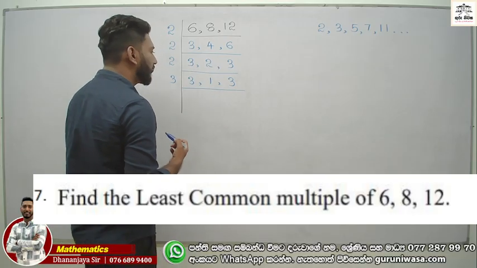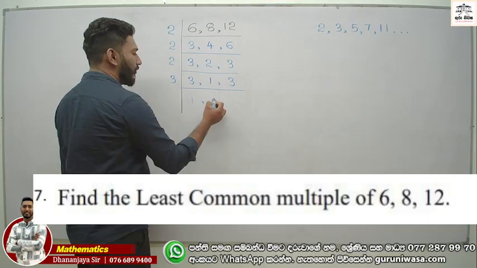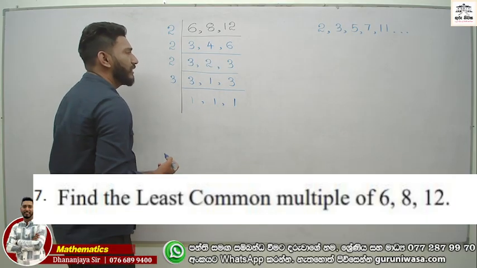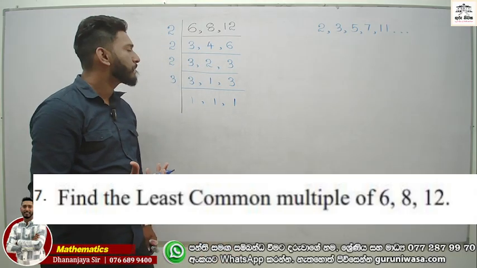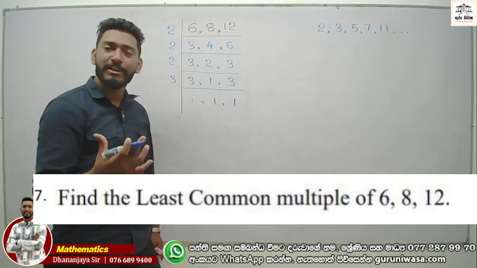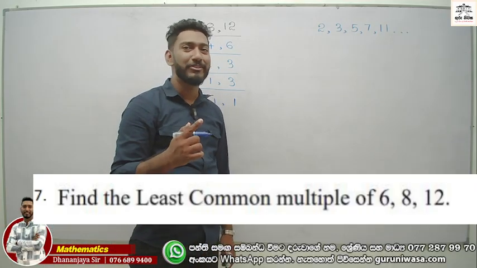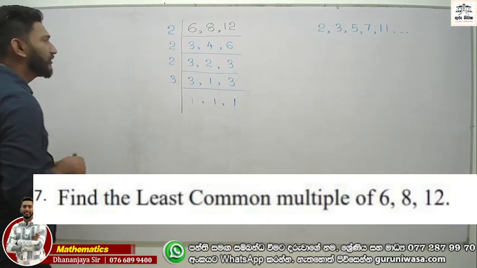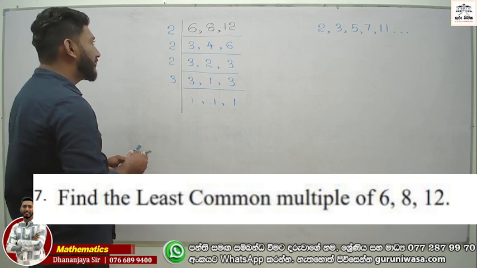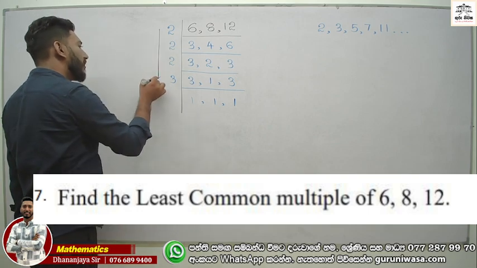You can use the number 3. 1 and 1 and 1. Right? When you are going to find the lowest common multiple, least common multiple, you need to divide until it becomes 1s. In the end, each one needs to be divided, right? Therefore, the answer is the product of these numbers.